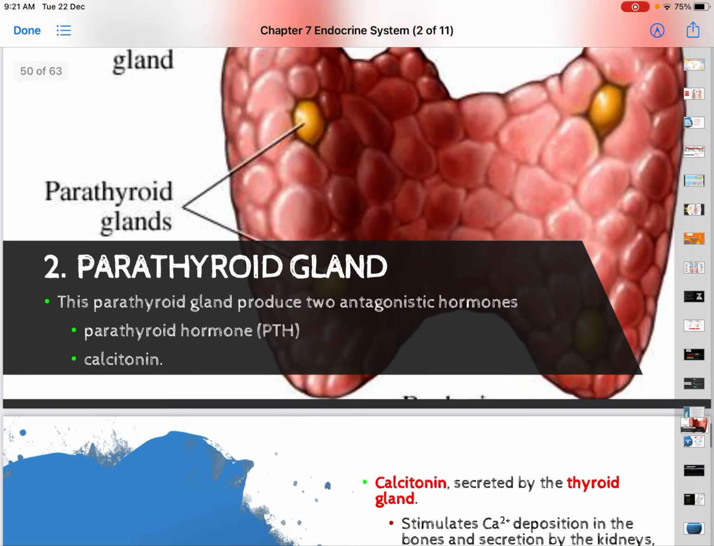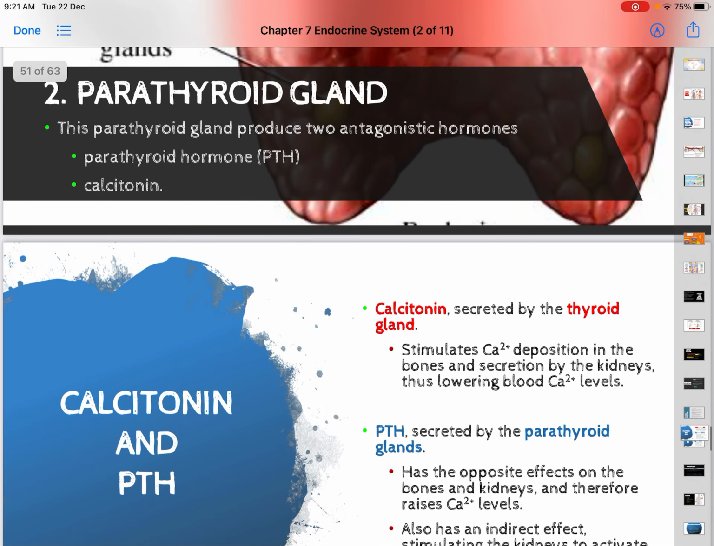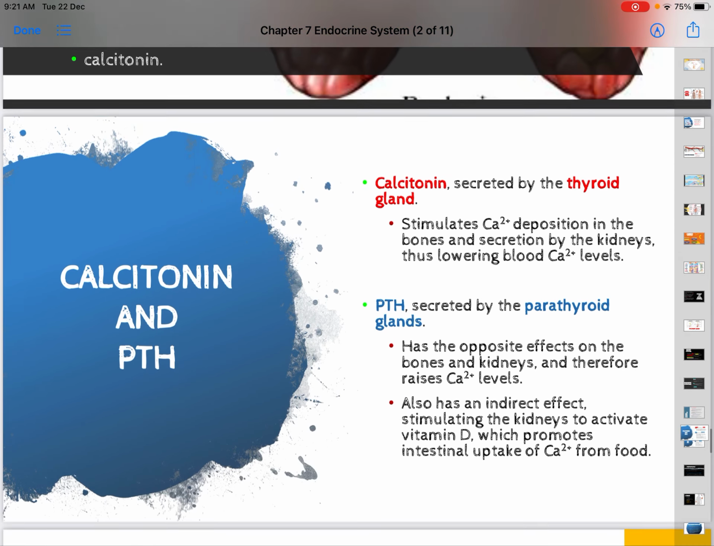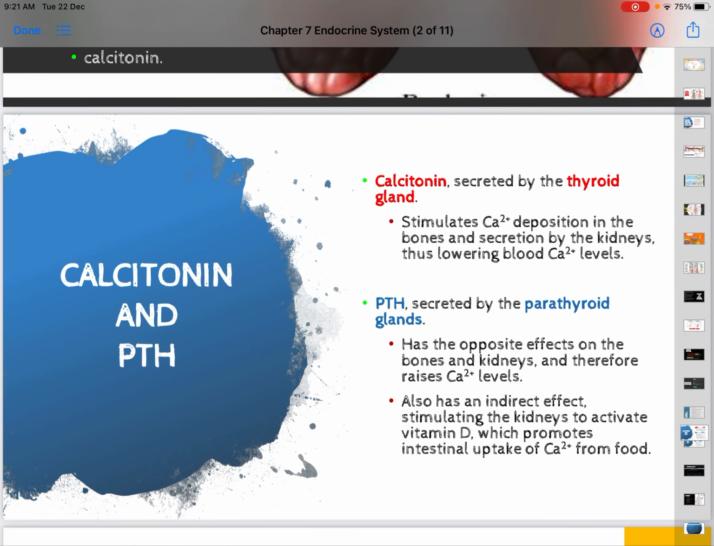For the parathyroid gland, they produce two antagonistic hormones. Antagonistic hormones means there are two hormones that work in opposition. The first one is PTH, parathyroid hormone, and calcitonin. Let's see the function of calcitonin, which is secreted by the thyroid gland. This calcitonin stimulates calcium deposition in the bones and secretion by the kidneys, thus lowering the blood calcium